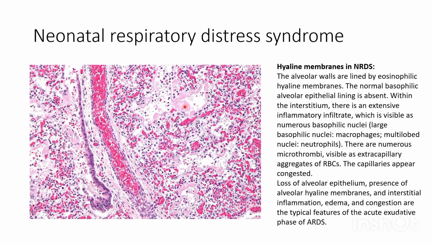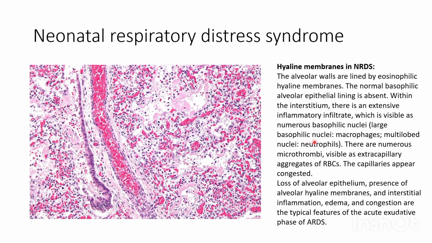Before proceeding to this slide, eosinophilic means pink and basophilic means blue. Hyaline membrane in neonatal respiratory distress syndrome. The alveolar walls are lined by eosinophilic hyaline membranes. The normal basophilic alveolar epithelial lining is absent. Within the interstitium there is an extensive inflammatory infiltrate which is visible as numerous basophilic nuclei.